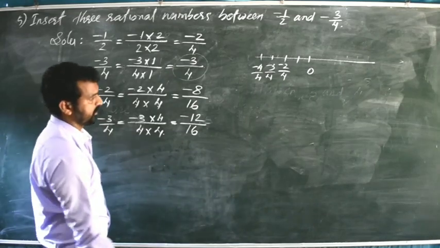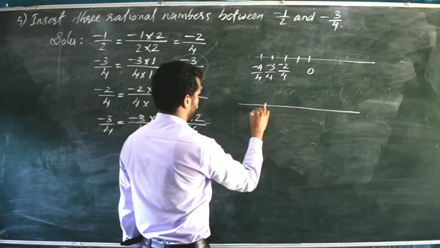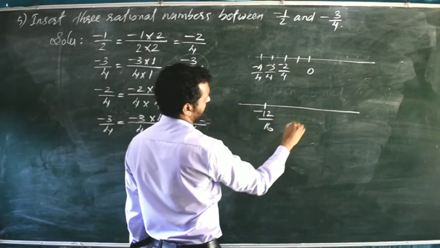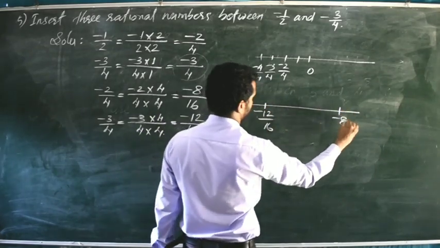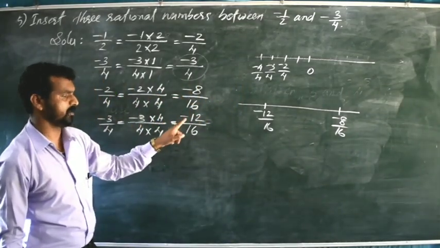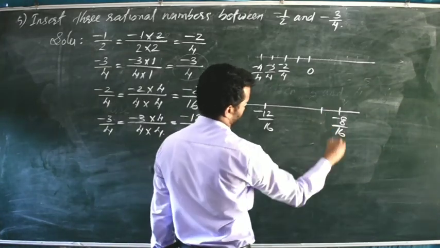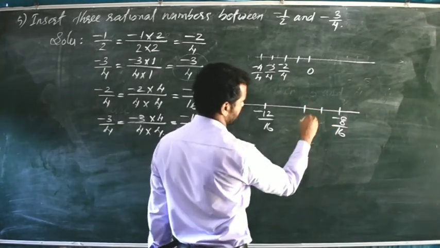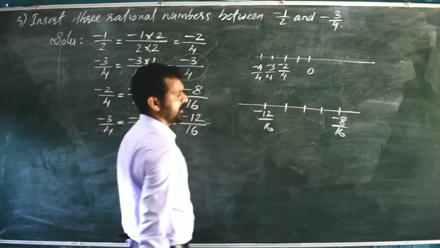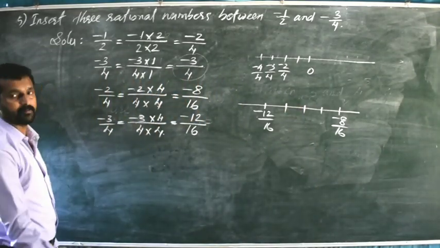Now check whether we will get 3 rational numbers in between or not. Here this one is minus 12 by 16 and here it is minus 8 by 16. Here 2 rational numbers we got, minus 8 by 16 and minus 12 by 16. In between that will come minus 9 by 16, minus 10 by 16 and minus 11 by 16. So here we will get 3 rational numbers in between.